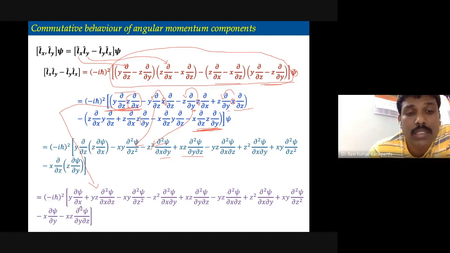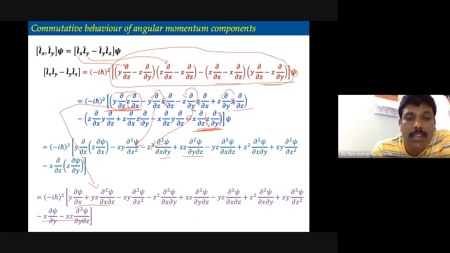So that is what is done here. These 2 terms came because of that. And the last term, you can see here there is a negative sign, and then again the same thing. So you can consider these 2, z multiplied by dou upon dou y. These you can also multiply in the same fashion, and you would get these 2 terms. And these 2 terms are because of that.